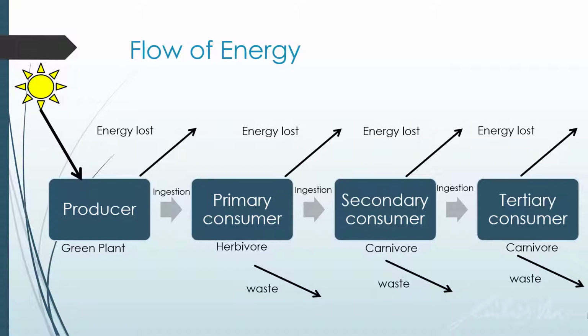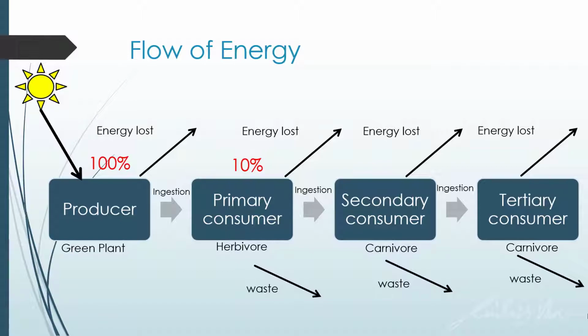So for a food chain, it is normally less than 4 or 5 trophic levels. Why is this the case? Let's take the amount of food that the producer makes as 100%. 90% of the energy will be lost to the surroundings, so only 10% will be used for growing. And when the primary consumer consumes the plant, it is only consuming 10% of the energy which the plant makes, because only 10% is used for growing.